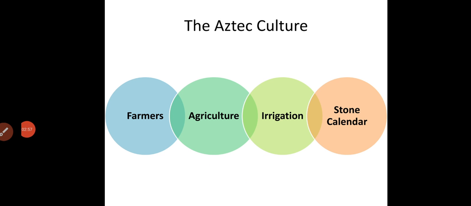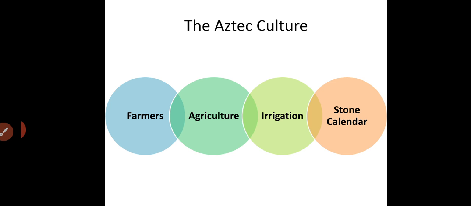So again, the Aztec culture. The Aztecs were farmers, and they developed an advanced agricultural system that allowed them to grow crops on dry lands. They developed an advanced system of irrigation to water the plants.